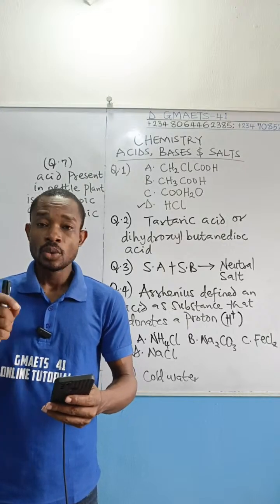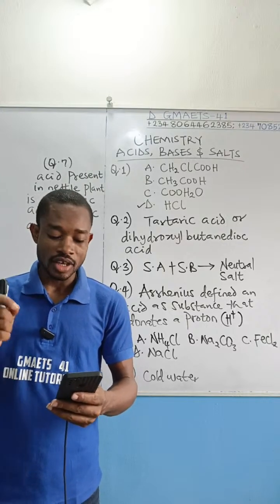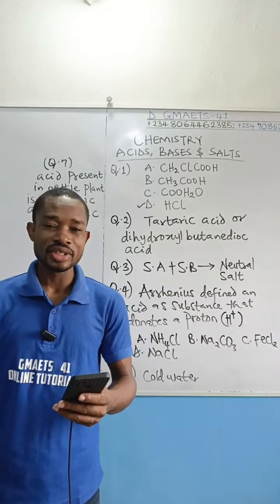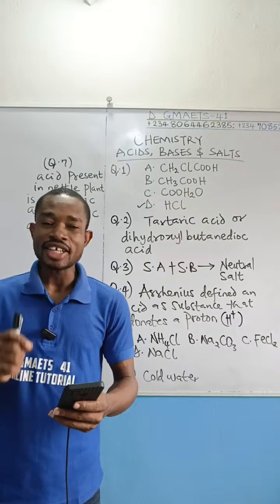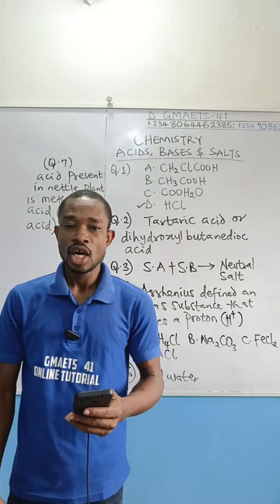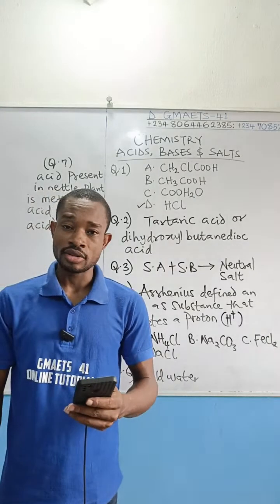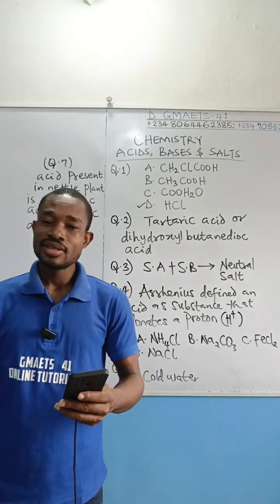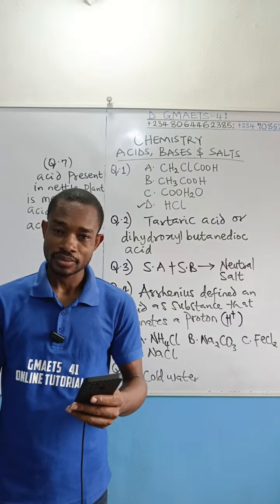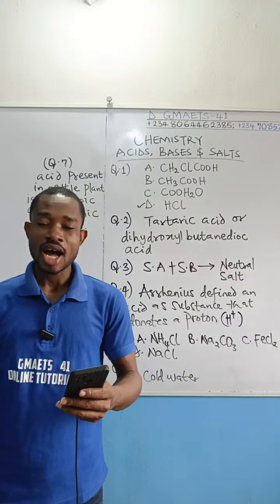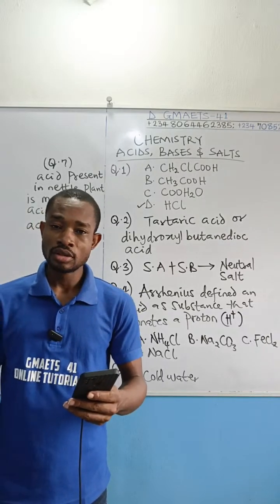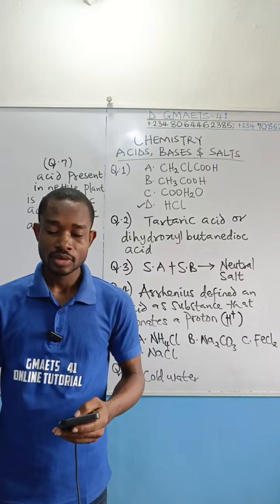Once again, which among the following metal will not release hydrogen gas on reaction with dilute hydrochloric acid? Option A, iron. Option B, zinc. Option C, copper. Option D, aluminium. Option E, none of the above.